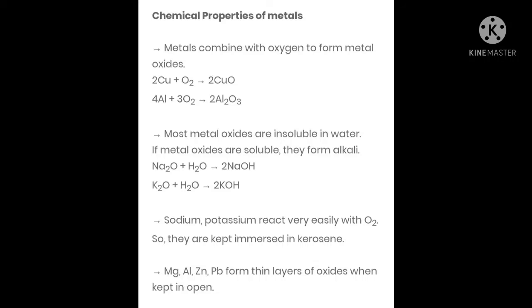They are dipped, immersed in kerosene. In the previous video I showed you the cutting of sodium and potassium. It was already dipped in kerosene, then removed from there and the cutting was shown to you. Magnesium, aluminium, zinc and lead form thin layers of oxides when kept in air. I hope that is clear so far. Now let us move ahead.